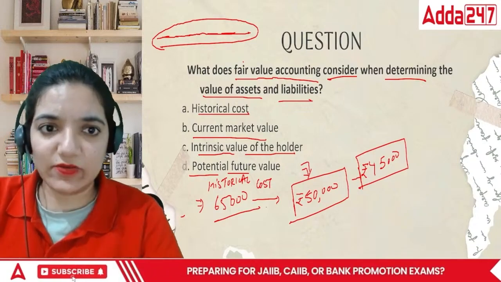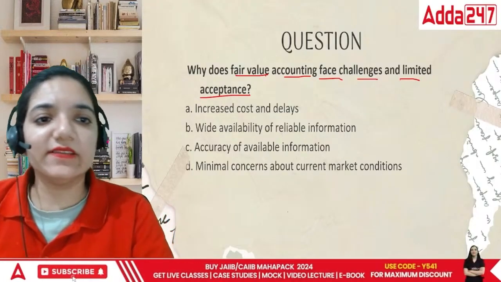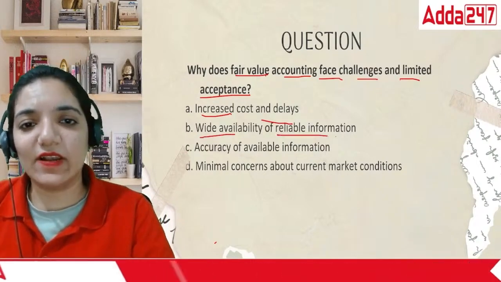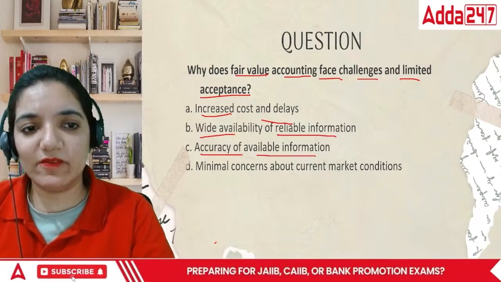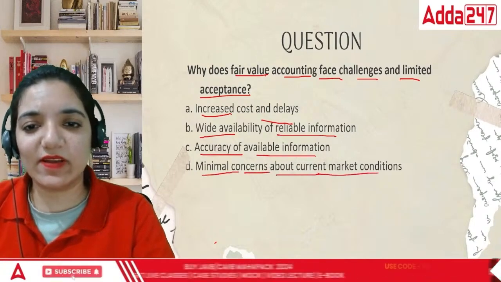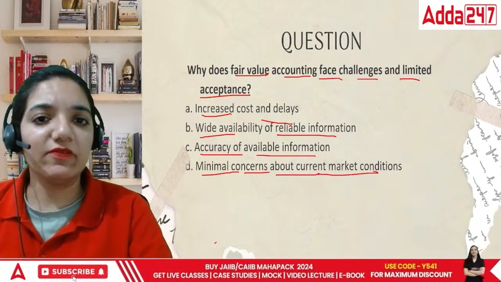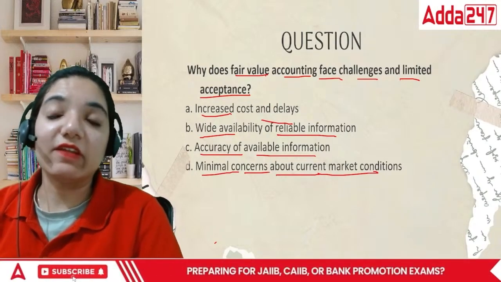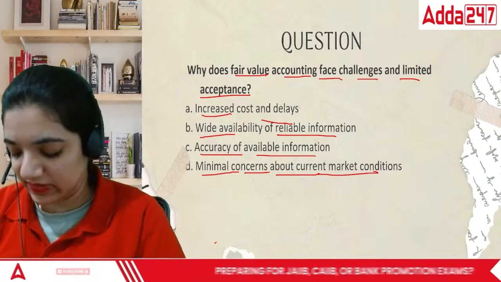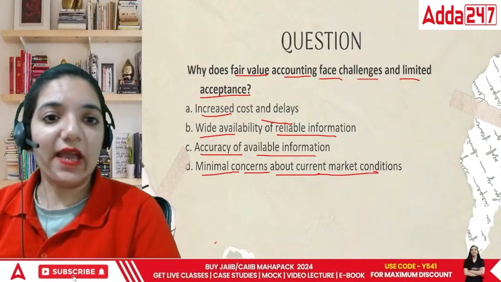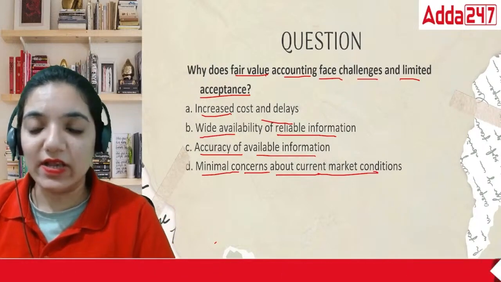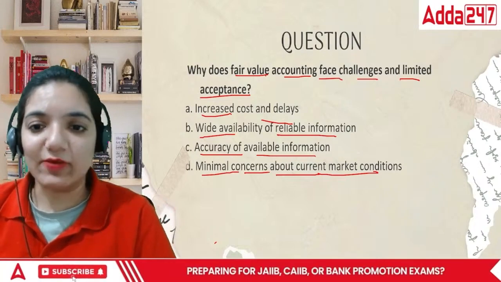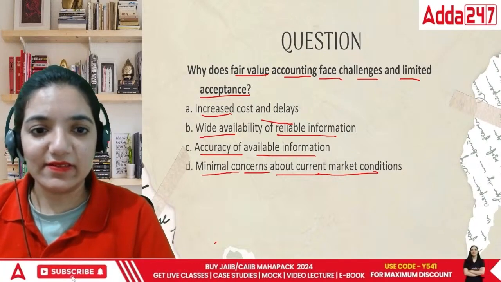Okay, so let's continue further. In this era, the point is increased cost and delays. Second is wide availability of reliable information, accuracy of available information, or minimum concerns about current market conditions. Now, we were talking about fair value accounting facing challenges. In terms of fair value, I want to know the market value of the things, right? So when we are looking at the market value situation, how do we record it would be the point. In this case, look at the question and let me know the answer.